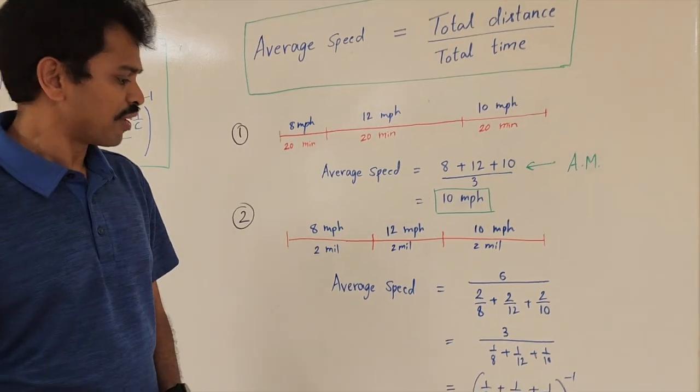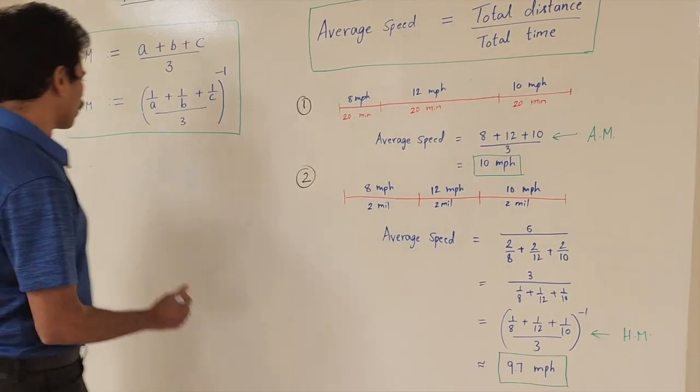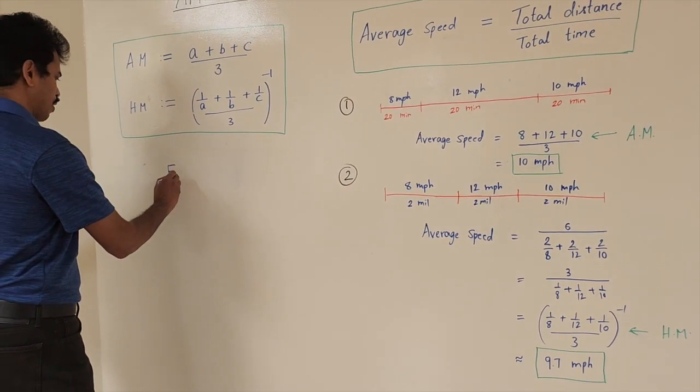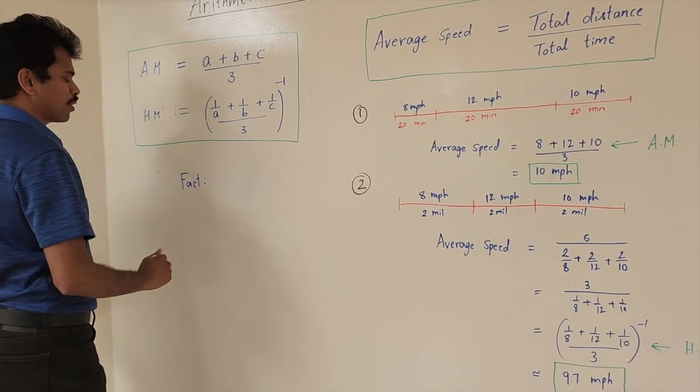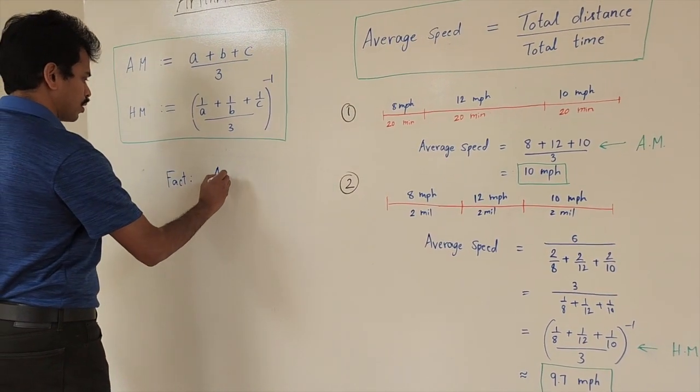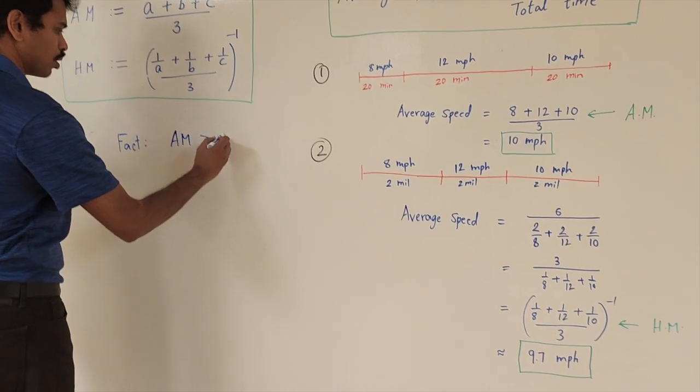And in fact, this is a very general fact. I'm going to record this fact here. For any set of numbers, the arithmetic mean is greater than or equal to the harmonic mean.